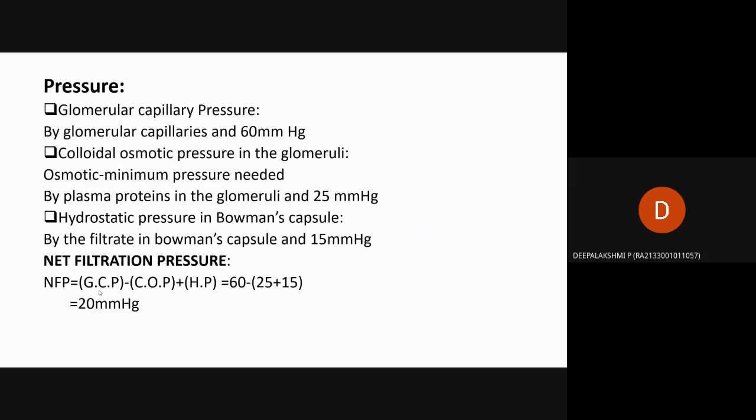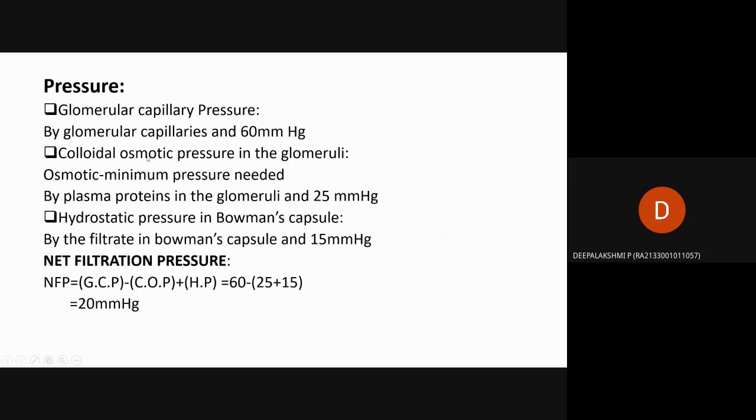Then the pressures happening in the kidney. The types of pressure are the glomerular capillary pressure, the colloidal osmotic pressure in the glomeruli, and the hydrostatic pressure in Bowman's capsule. The pressure is created at the place where it is happening. The glomerular capillary pressure is created by the glomerular capillaries, into which the afferent arteriole is divided. The glomerular capillaries create a pressure equal to 60 mmHg.